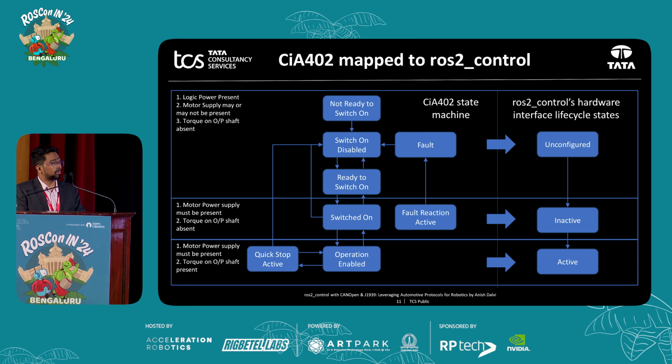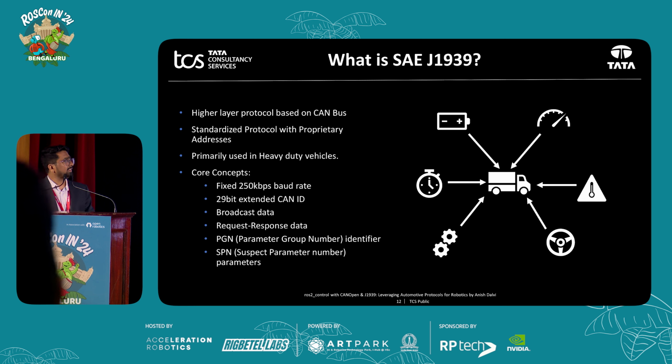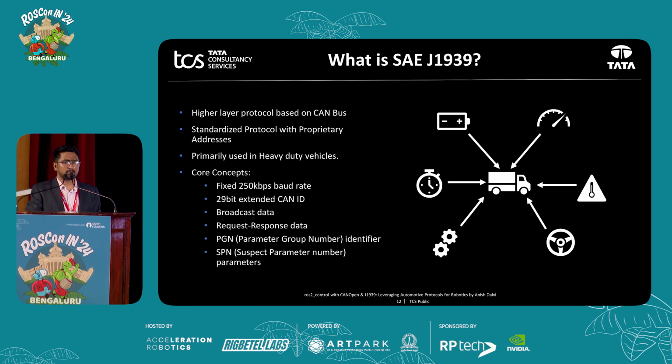Now I'll talk about J1939. It's a standard protocol defined by the Society of Automotive Engineers, SAE, and it is primarily used in heavy duty vehicles to communicate things like speed, battery data, temperature data, steering data, etc. Like CANopen, it is also a language. It's a higher layer protocol based on the CAN bus, and it has a standardized protocol with proprietary addresses. Like I said before, it is used primarily in heavy duty vehicles like forklifts and different kinds of trucks used in industry.